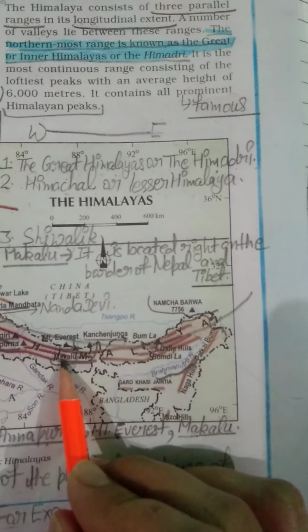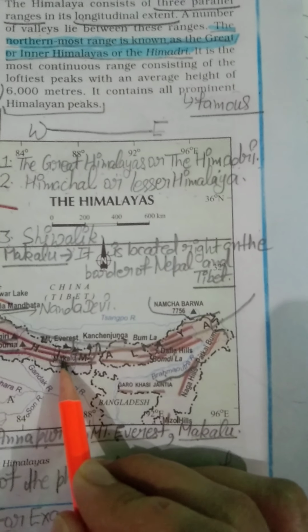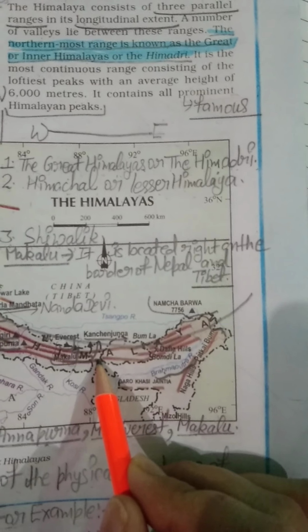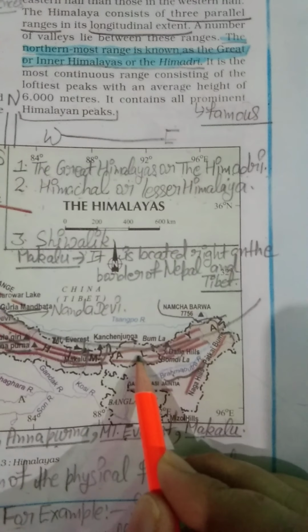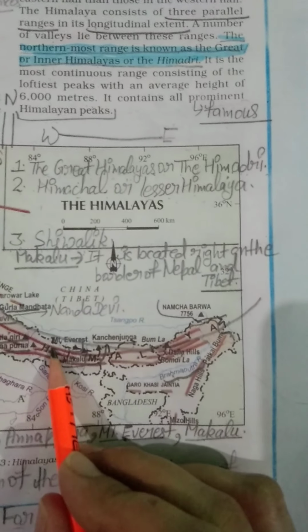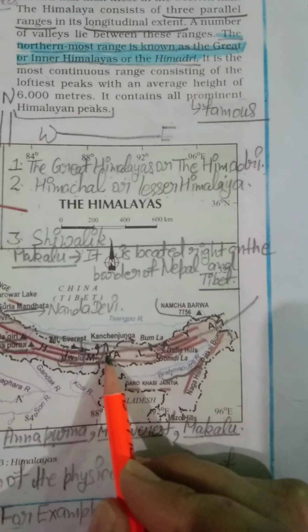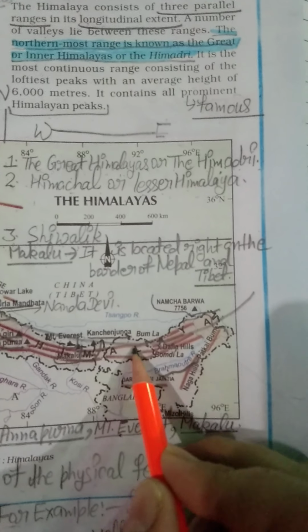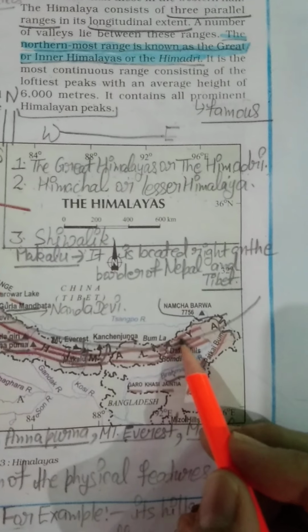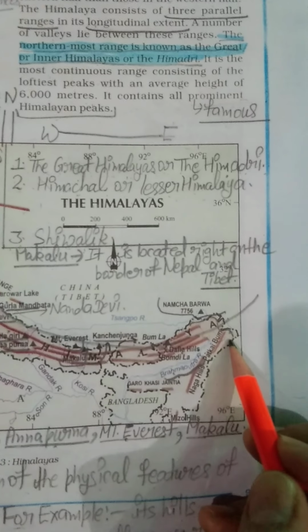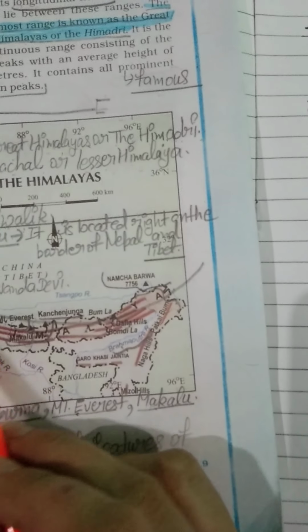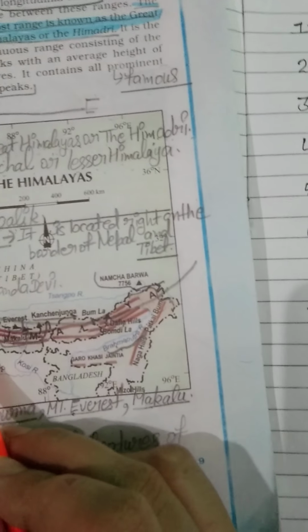You can see this is our Nepal. Okay, students, and this one is our Sikkim, and this one is our Bhutan. Nepal, and this small part is our Sikkim state, and this is our Bhutan, and this part is known as our Arunachal Pradesh. So we have discussed the location of Dholagiri mountain and the location of Annapurna mountain.